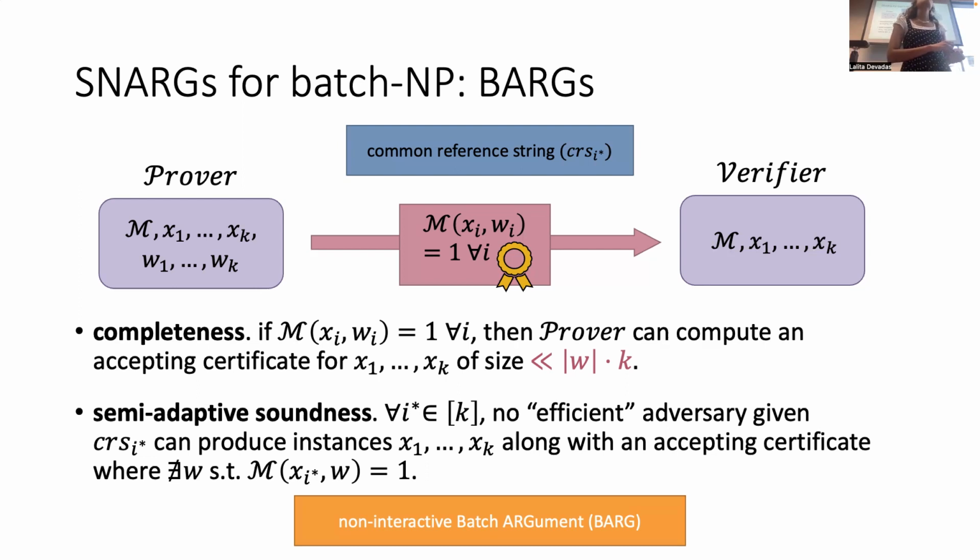Right, but I think that's already ruled out by Gentry-Wichs, in my understanding, though I may be missing something. I guess he's asking about the Gentry-Wichs lower bound. Yes, the Gentry-Wichs lower bound rules out a certain notion of a full-fledged SNARG for a general NP language. So you're asking whether that rules out this result, or prior results, or future results? Yes, can you comment on the relationship of that lower bound with a semi-adaptive sound BARG? There, it only applies to a fully adaptive sound SNARG. K equal to 1 is a special case of your construction, right?